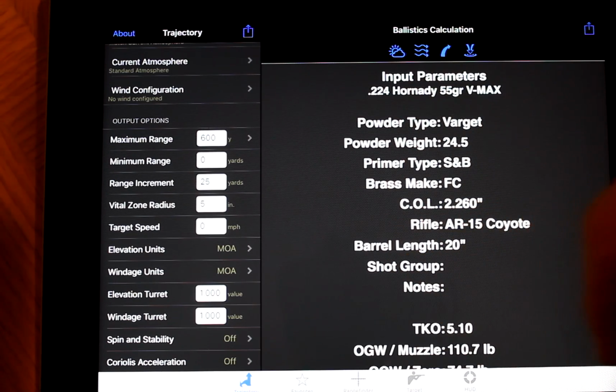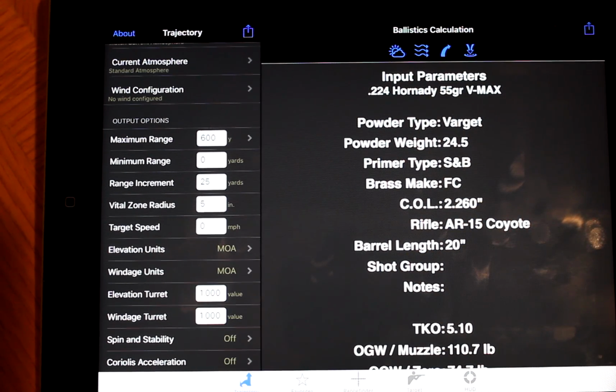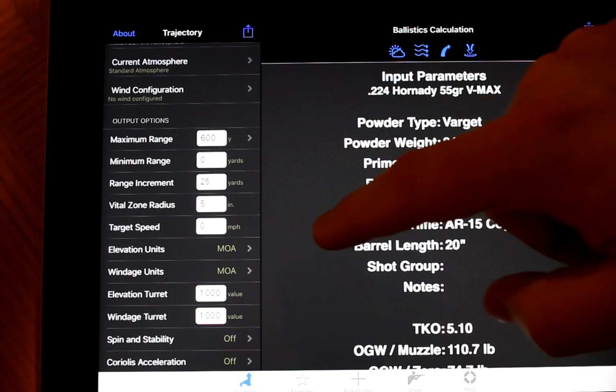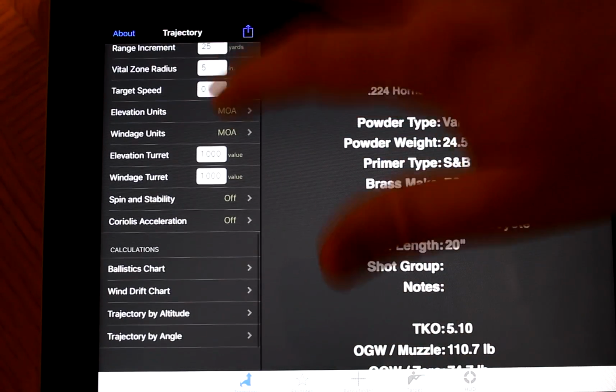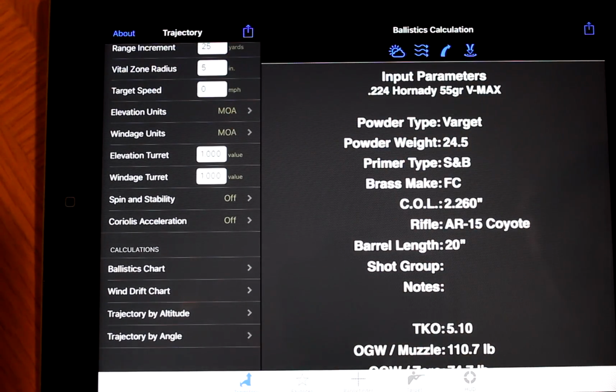Vital zone radius, that's like if you're hunting, how big. If you're shooting a prairie dog, you're going to want that to be maybe lower. I don't know. If you're shooting a moose, you could probably raise that. Target speed, that's if your target is moving. We want that 0. Elevation and windage units, MOA. Some of the higher end scopes, you can get into some other units, so you may want to adjust those. Elevation turret, windage turret. To be honest, I don't know what those mean.